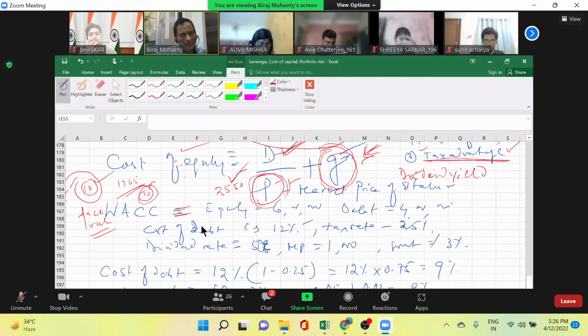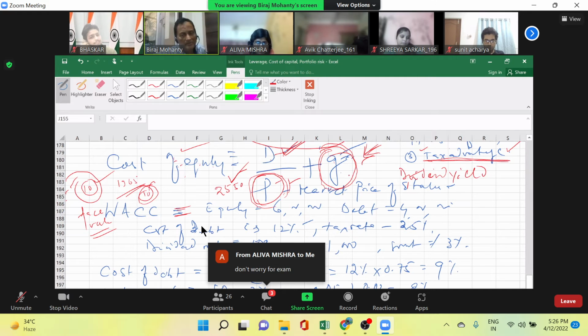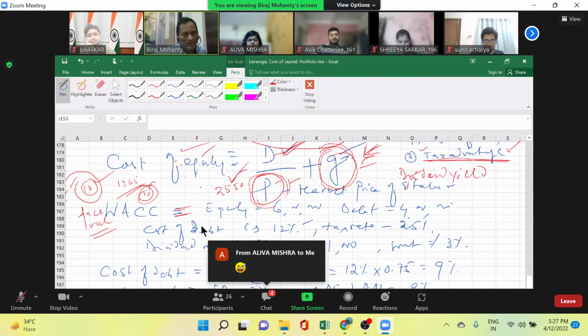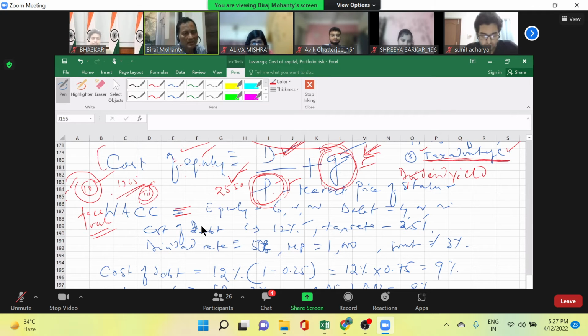So cost of equity is dividend by market price of share plus growth. Now you see that overall, we found out three things: cost of equity, cost of debt, and retained earnings. Retained earnings cost is zero. Now combining these two, you can have a cost of capital, which is important because the company will take many decisions, taking the overall cost of capital into picture. So how do we find it out? Let us presume one situation.